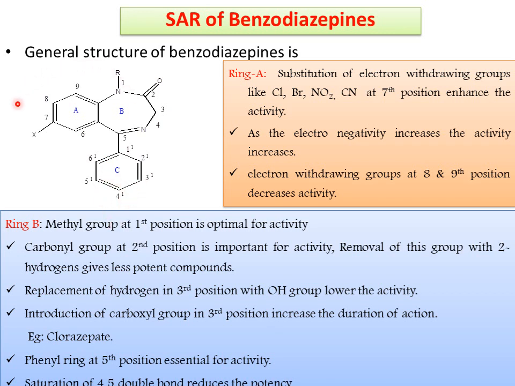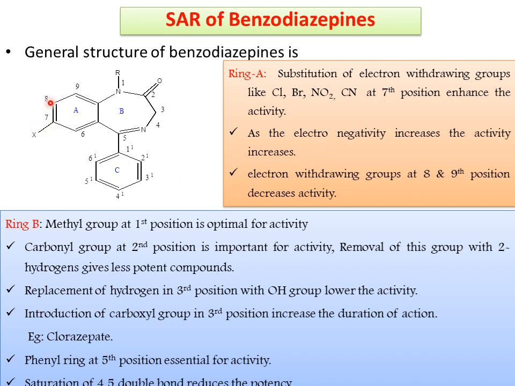The modifications we make in ring A are at the seventh position. At the seventh position, we make substitutions with various electronegative atoms. The electronegative modification made here indicates that it is more active in nature. Coming to the first point, substitution of electron withdrawing groups like chlorine, bromine, nitro, cyano at the 7th position enhances the activity. As the electronegativity increases, the activity also increases.